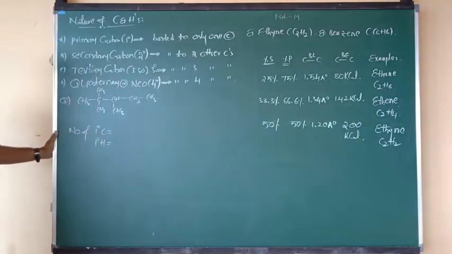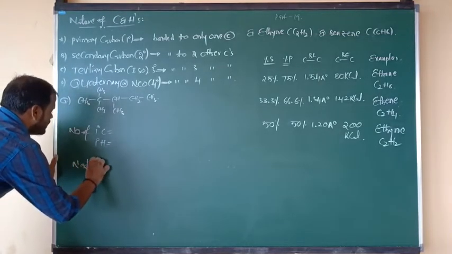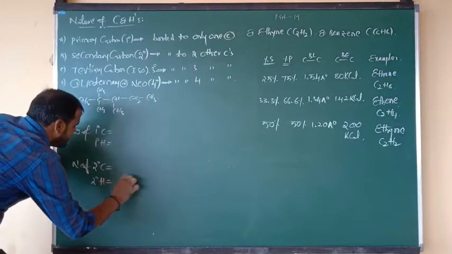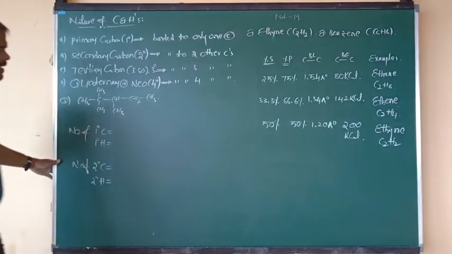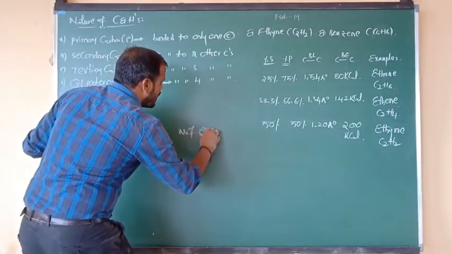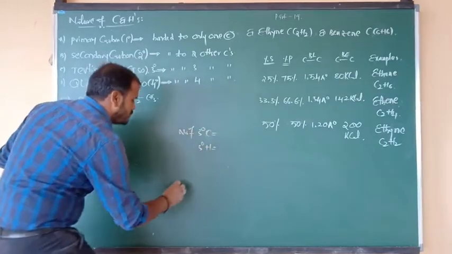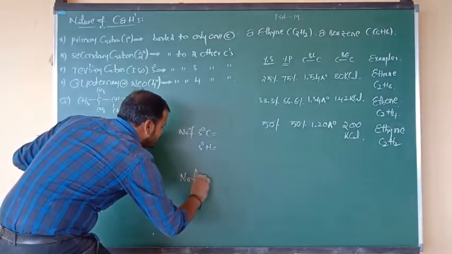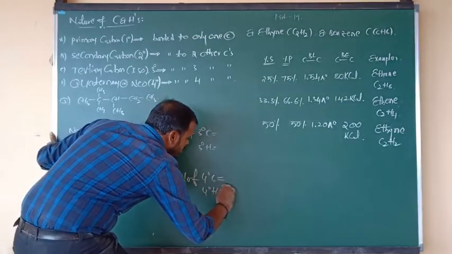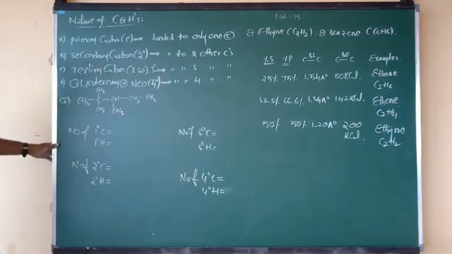Next, number of secondary carbons equals, and secondary hydrogens equals. Next, number of tertiary or isocarbons equals, and tertiary hydrogens equals. And finally, number of quaternary carbons and quaternary hydrogens equals. This data has to be filled now.